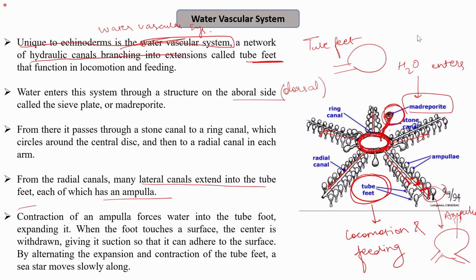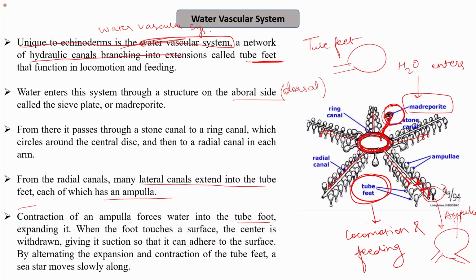Now the contraction and expansion of this ampulla forces the water into and out of the tube feet, thereby providing the suction pressure, allowing the organism to adhere to the substrate or to move. So contraction of an ampulla forces water into the tube feet. Once the ampulla contracts, the water rushes into the tube feet, expanding it. When the foot touches the surface, the center is withdrawn because a suction has been provided, so that it can adhere to the surface.